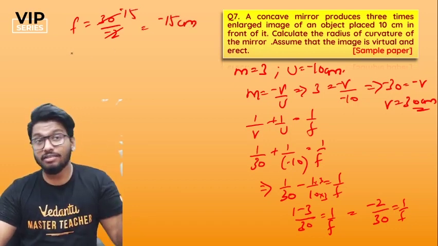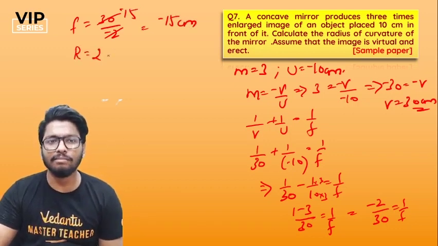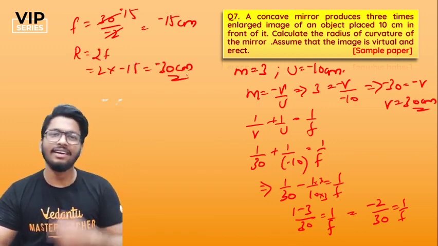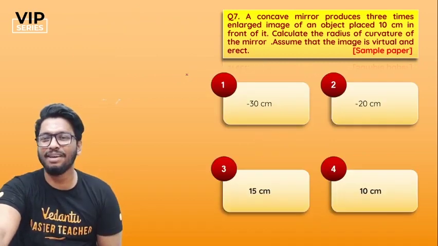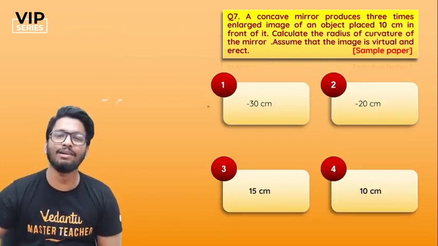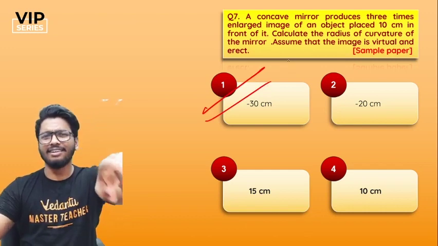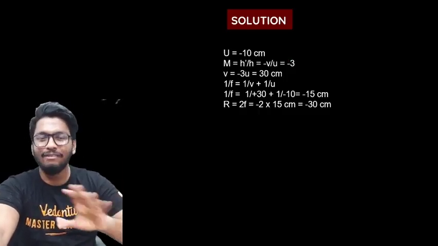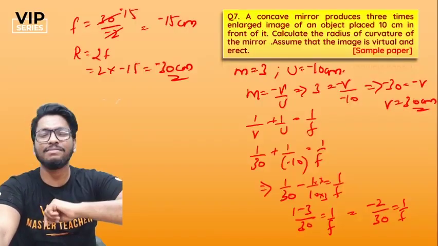Now to find out the radius of curvature, simple. Radius of curvature is 2 times the focal length. So 2 into minus 15, that's minus 30 centimeters. That would be the answer, people. So the right answer would be minus 30 centimeters, which is nothing but option A. I hope you guys got it, because it is something that you should have been able to solve without any sort of assistance. So that would be the answer for this question, guys.